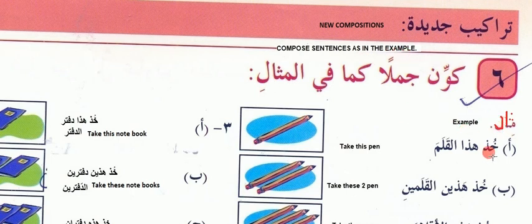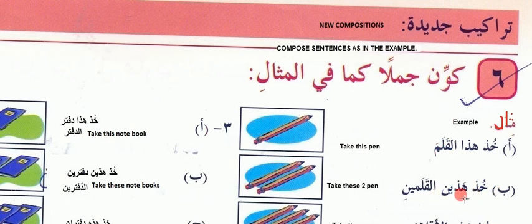Example. Khuz haza al qalama. Take this pen. So you know khuz means take or hold. Haza means this. Al qalama, this is the proper noun. That's why we are using al. But we are not saying haza qalama, because the qaf is a moon letter. So that's why we are using only haza al qalama.